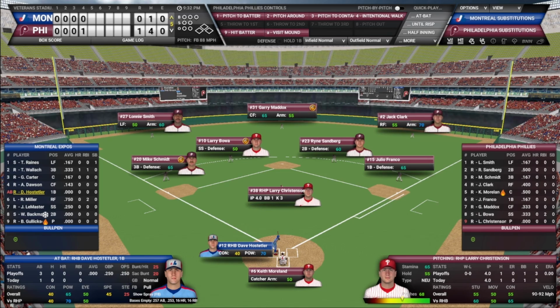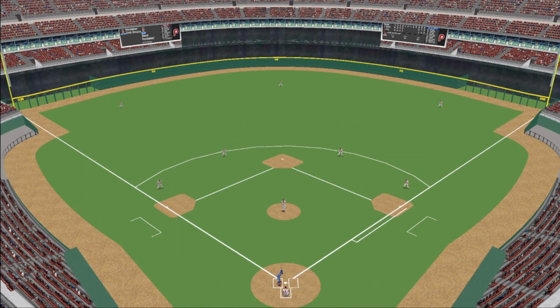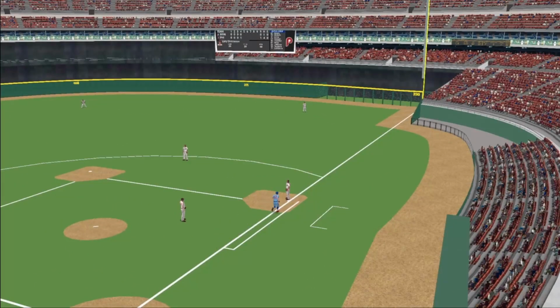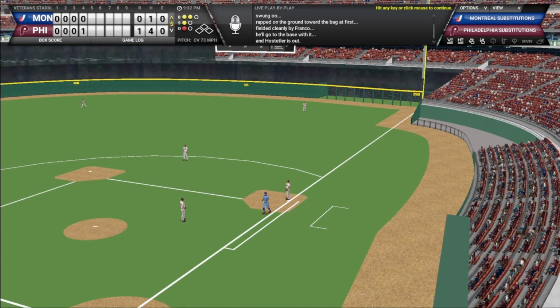Hostetler, Miller, and LeMaster to face Christensen here in the top of the fifth. Pitch on the way. Swung on. Hit on the ground. Franco will take it unassisted. One away.